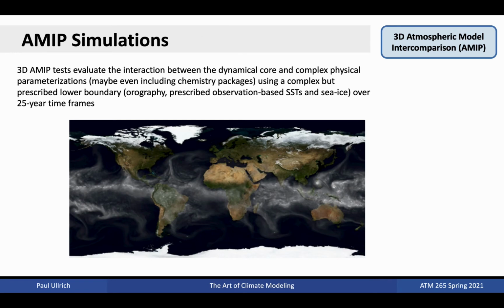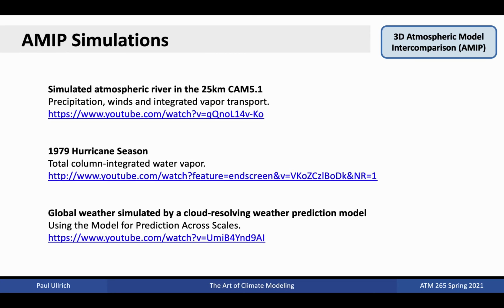Once topography and the land surface are added back into the aquaplanet model, we obtain 3D atmospheric model intercomparison project, or AMIP tests. These tests use all model components except for the ocean and sea ice, both of which are prescribed. Tests can be run for several years to decades depending on the processes or features being examined. To see some more cool videos of AMIP class simulations, check out the links here.